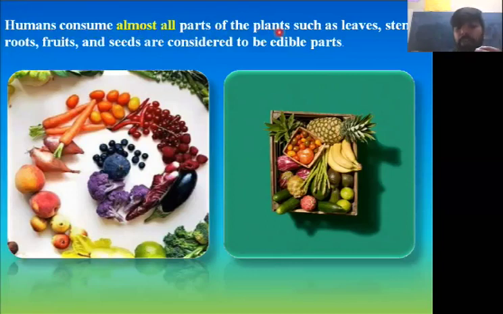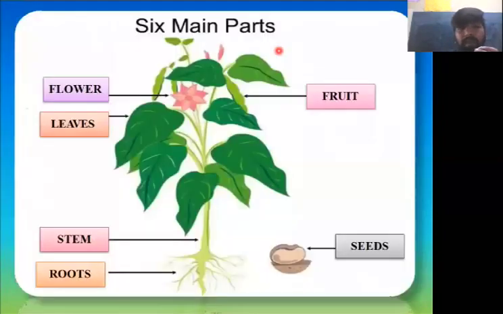So the part which you eat is called the edible part. That's what they have given here. Parts of the plant such as leaves, stems, roots, fruits and seeds are considered to be edible parts. Edible part means the part of a plant which can be eaten. So we have the parts of a plant here.